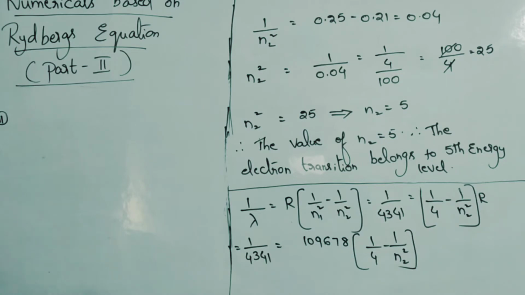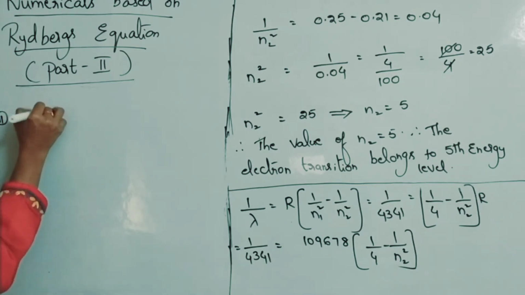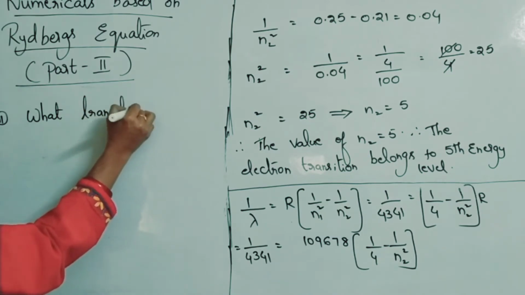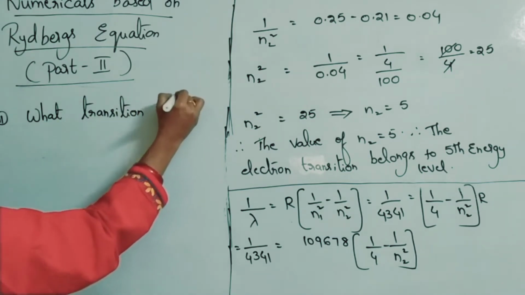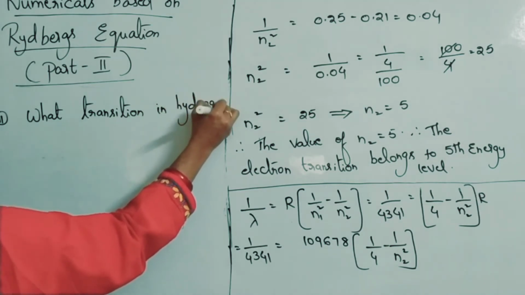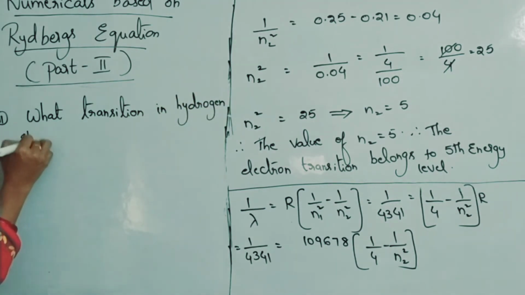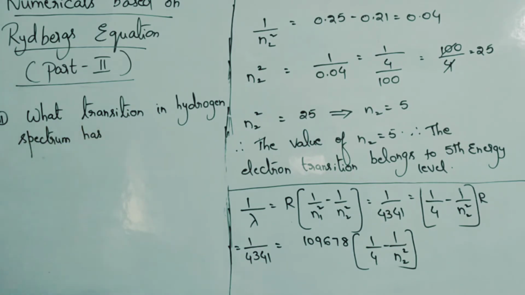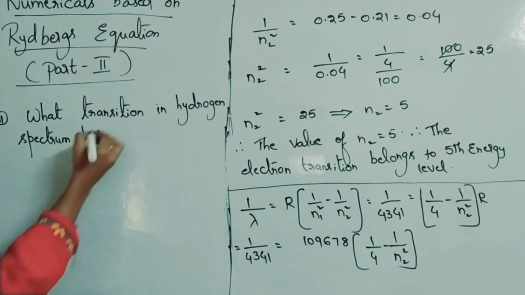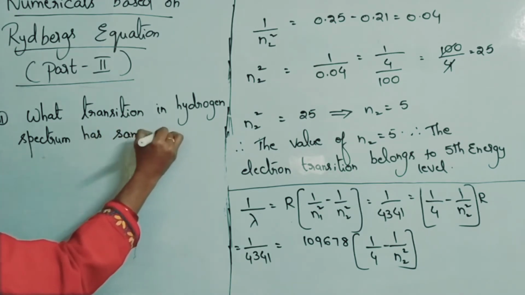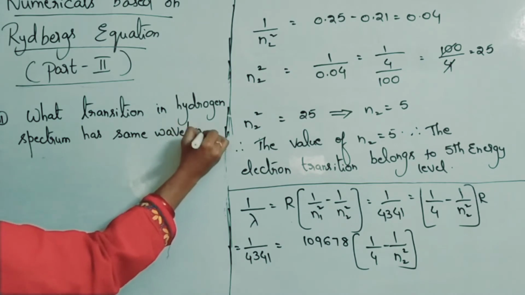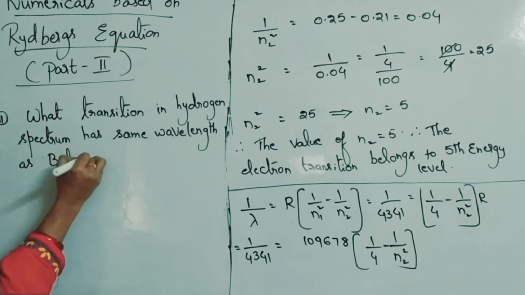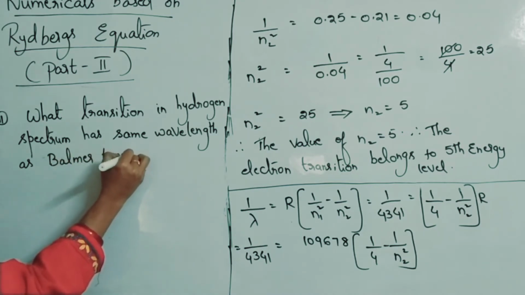What transition in hydrogen spectrum has the same wavelength as the Balmer transition n is equal to 4 to n is equal to 2 of He plus spectrum? Look at this question.